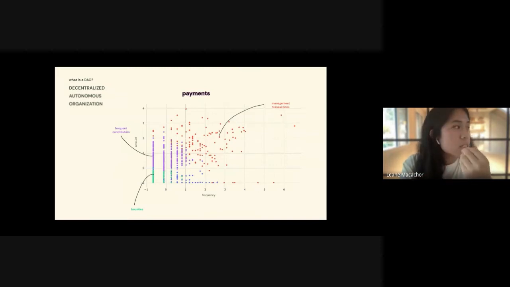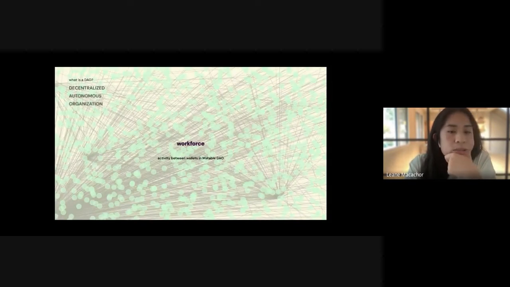And in this scatter plot, we can see the outcome of a wallet segmentation that I performed on the transactions data, where we can identify 3 clear types of transactions: the management transactions, the most frequent contributor transactions, and the payments of bounties.